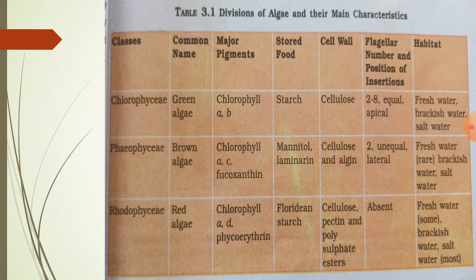Rhodophytes are commonly called red algae, with chlorophyll a, d and phycoerythrin. Floridean starch is the reserve food material. Cellulose, pectin, and polysulfate esters make up their cell wall, and they do not have any flagella. These are found in fresh water, some in brackish water, salt water, and in moist areas.